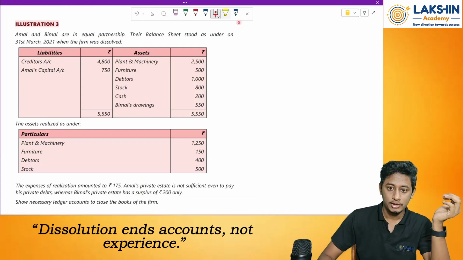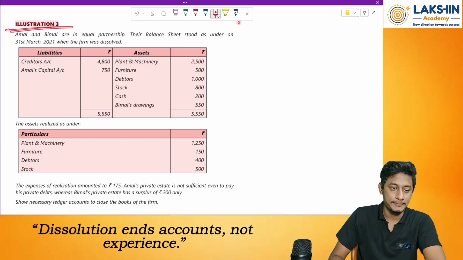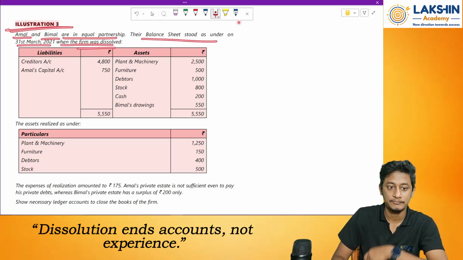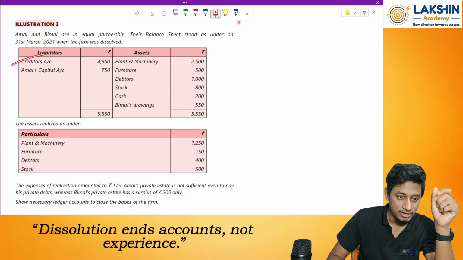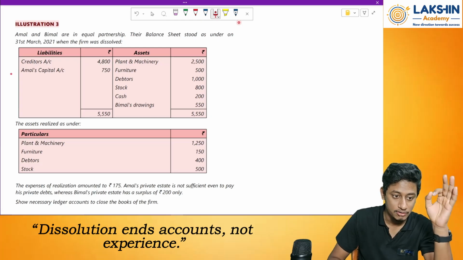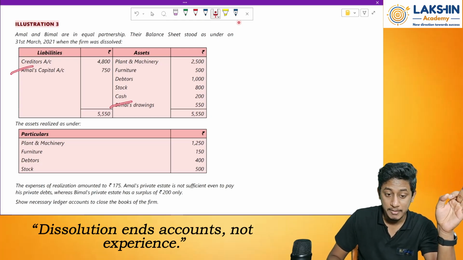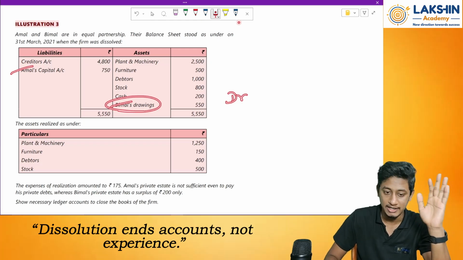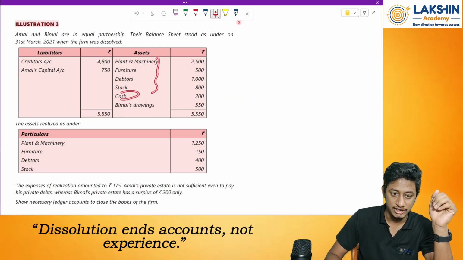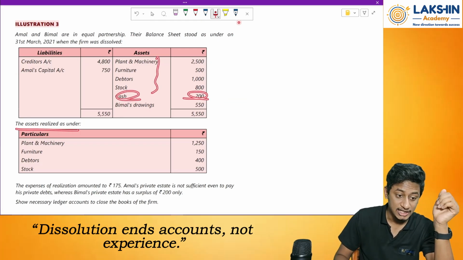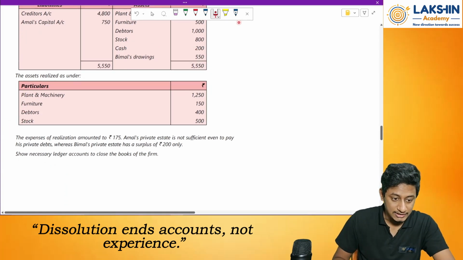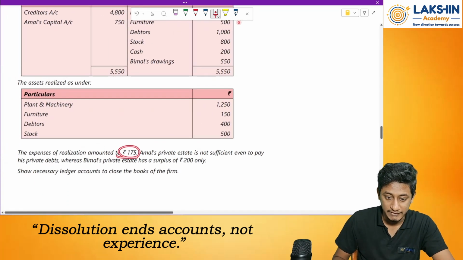Next. Now let us look at the next question, that is illustration number 3. Amal and Bimal are in equal partnership. Their balance sheet stood as follows when the firm was dissolved. So they have given us a creditor's account and capital balance of Amal and Bimal's drawing. What does Bimal's drawing mean? That means his account balance is in debit balance. Then all the assets are given to us, including the cash account. Then the assets are realized as follows: plant and machinery, furniture, debtors, and stock is given. The expenses of realization amounted to rupees 175.